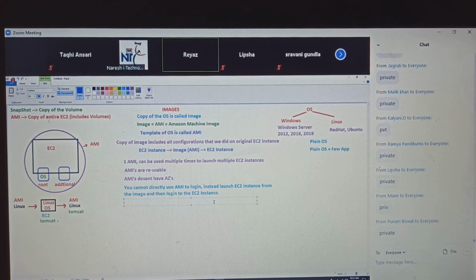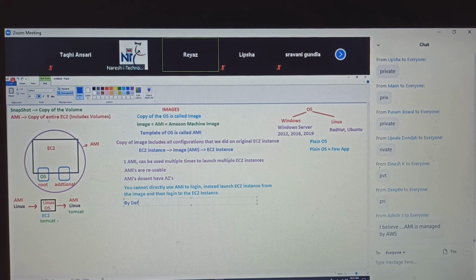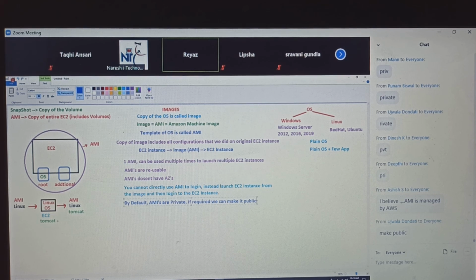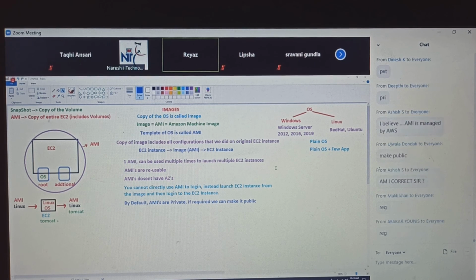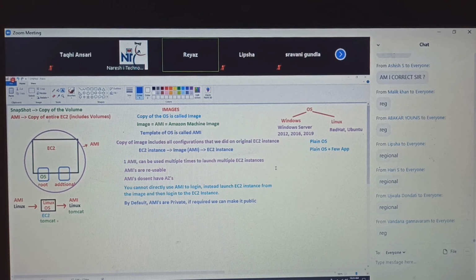Very good. By default, AMIs are private. If required, we can make them public. Are AMIs regional or global? Yes, AMIs are regional.